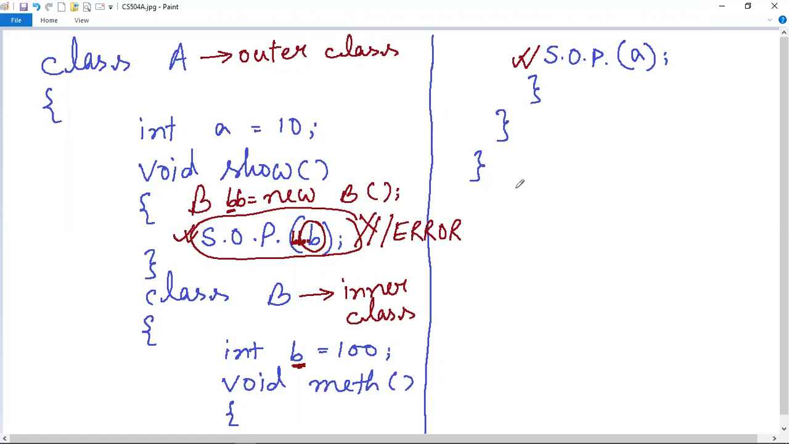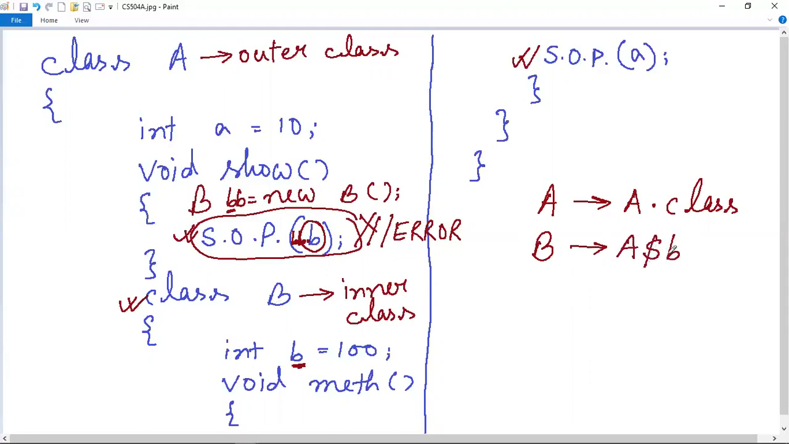If a program contains 5 classes, then 5 dot class files will be created. Here there are 2 classes inside this program. A is the outer class, so for this A class, one dot class file, A dot class, will be created. And here B is another class, which is a nested class. So one dot class file for this B class will also be created, but not like any other outer class. Because it is a nested class defined inside the scope of the outer class, the dot class file that will be created for this nested class will be like this.